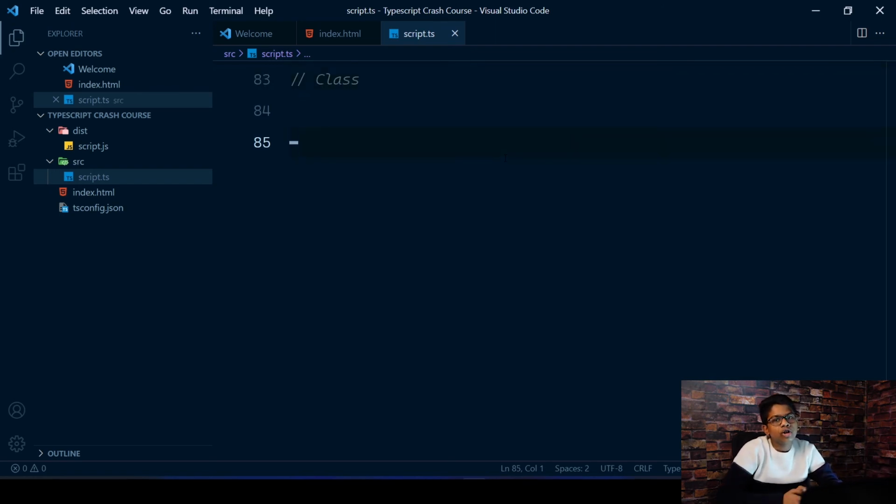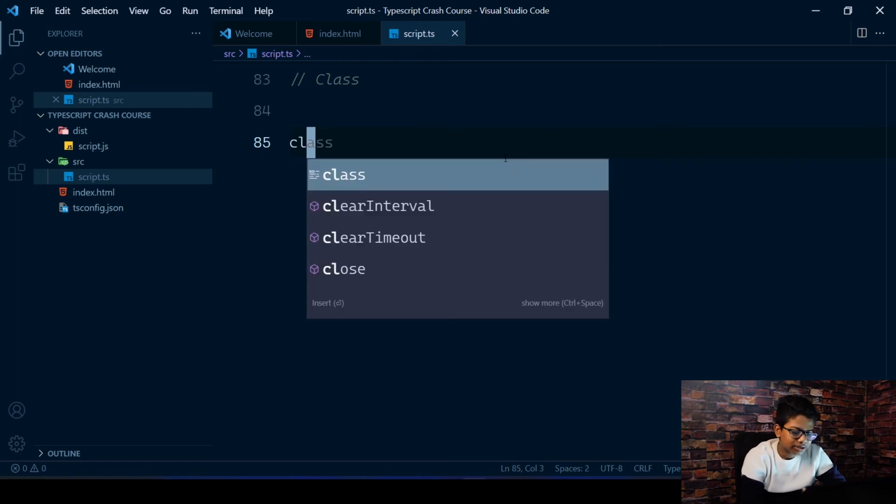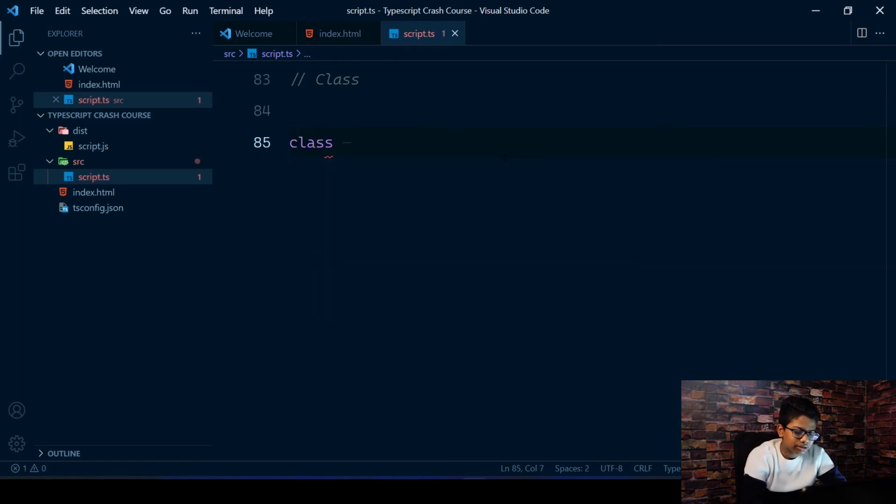So a class is just like an object. You can create multiple objects of a class, you can instantiate it. It's like a blueprint where you can create multiple objects. I'll just show it to you if you don't know. It's not much different from JavaScript classes, just a few differences here and there. So to create a class, use the class keyword, User.